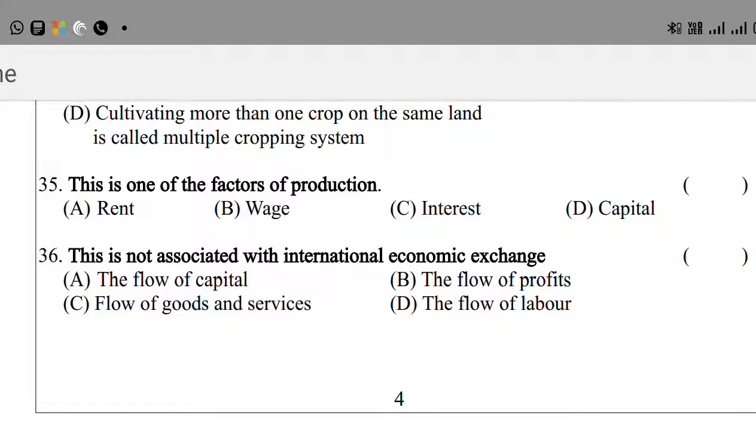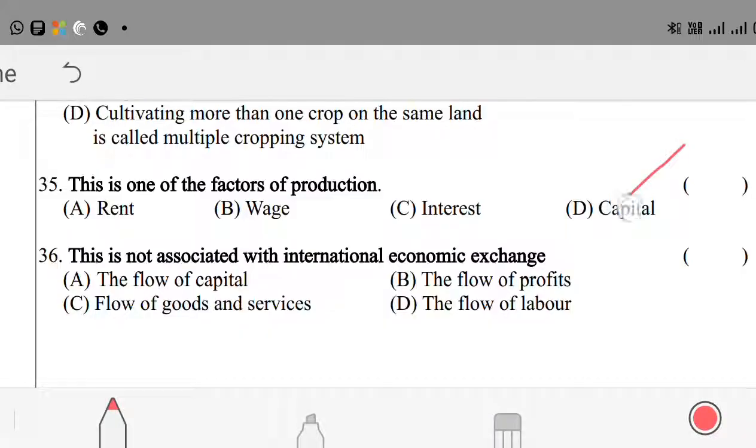The next question is, this is one of the factors of production. Option A, rent. Option B, wage. Option C, interest. Option D, capital. Rent, wage, interest, capital. Here capital is different. Okay, so the answer is D.